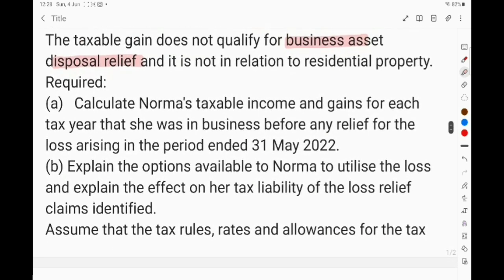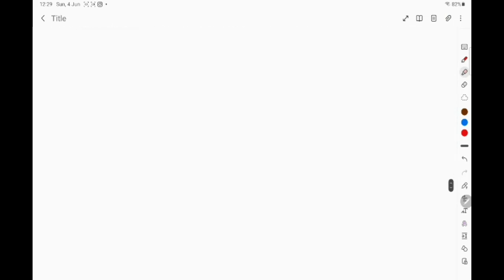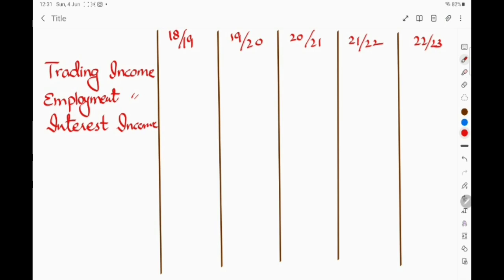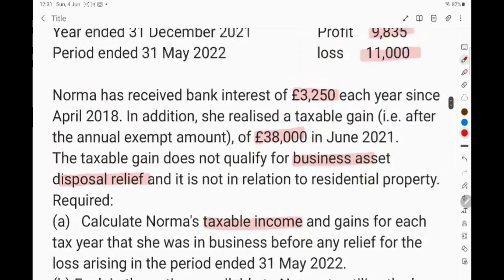The requirement is to calculate Norma's taxable income and gain for each tax year that she was in business, before any relief for the loss arising in the period ending 31st May 2022. So, the first part is a little simple. For this we have to draw some columns. A couple of workings are required here.